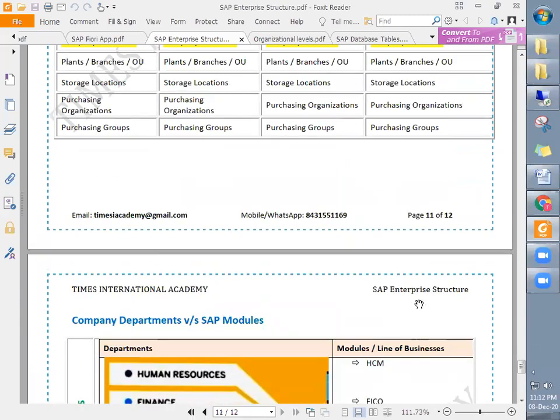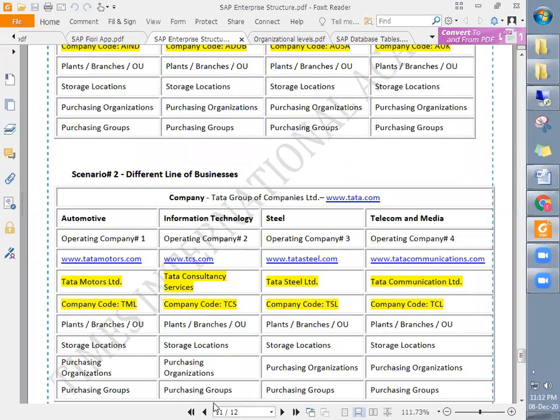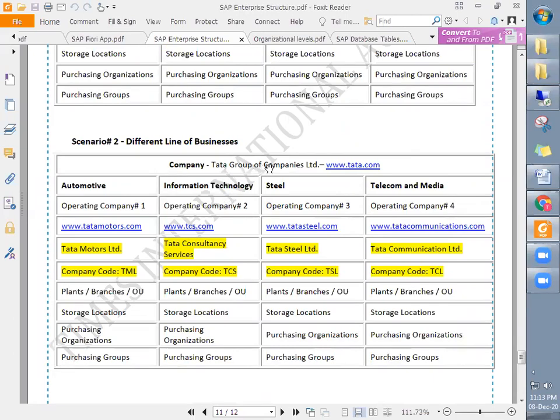Now let's go upside again. Let's take two scenarios. First, take scenario one. Let's take the first scenario of the Tata group of companies. As we are all aware, the Tata group of companies have different businesses.